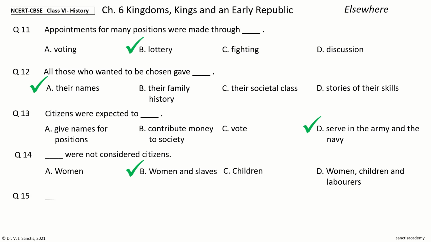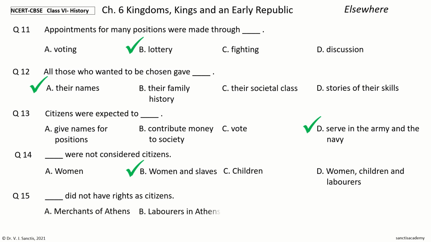Question 15. Dash did not have rights as citizens. The options are merchants of Athens, laborers in Athens, foreigners who lived and worked in Athens, A and C. Your time to choose. And the answer is foreigners who lived and worked in Athens. So, foreigners who lived and worked in Athens did not have rights as citizens.